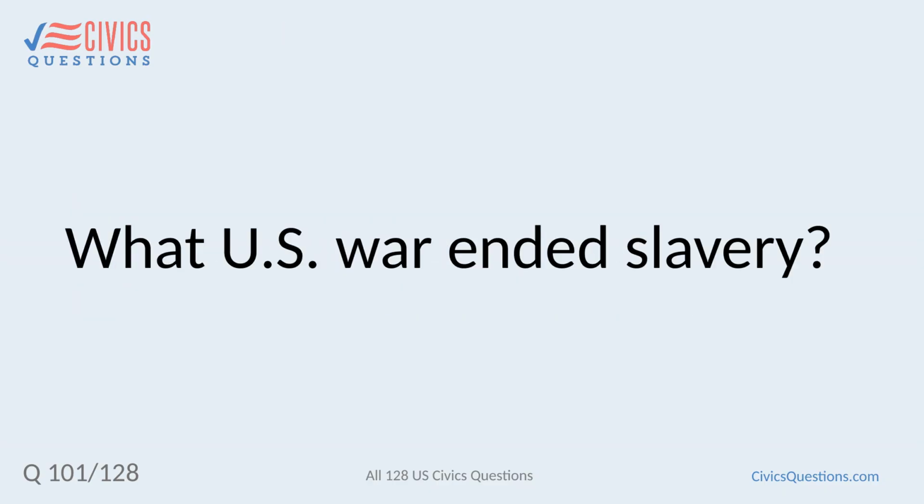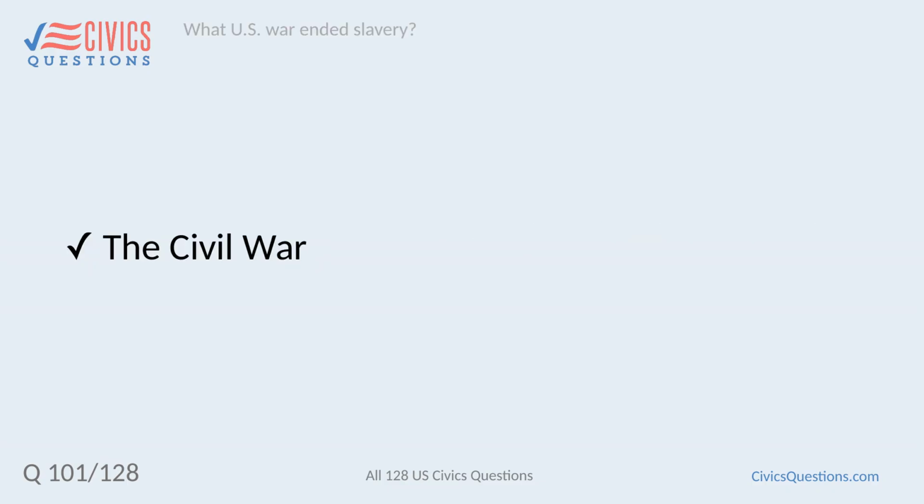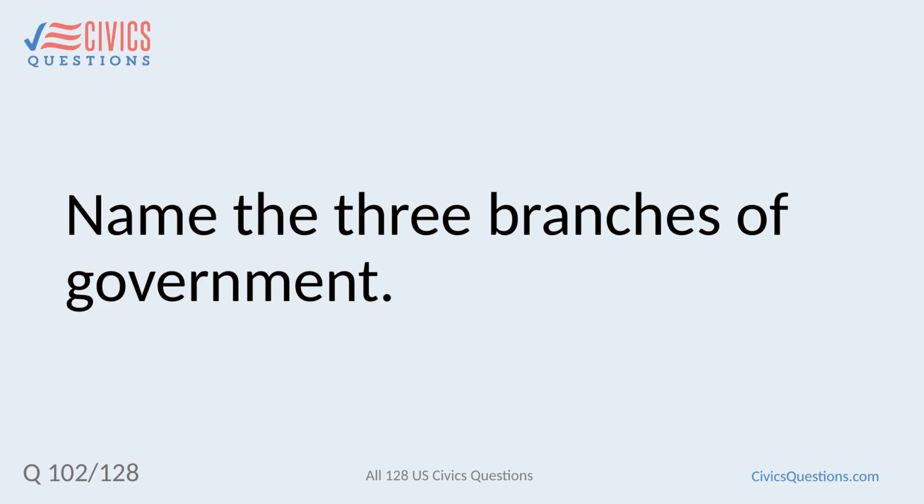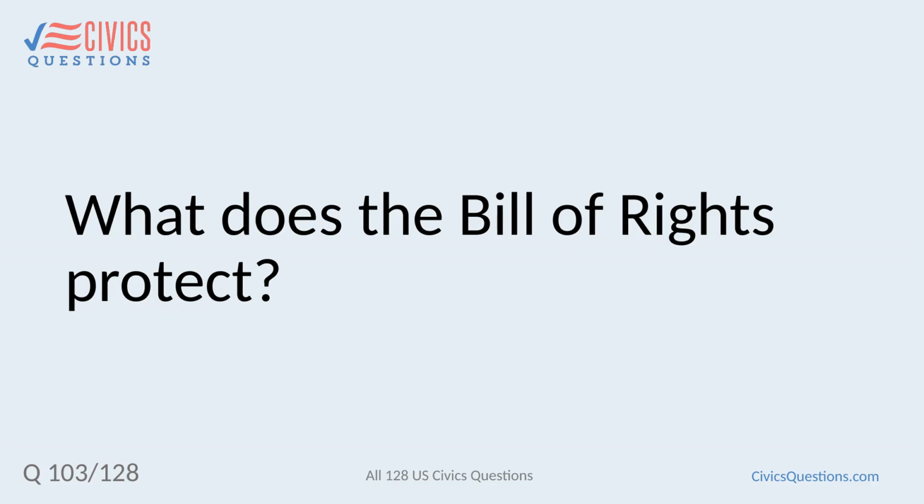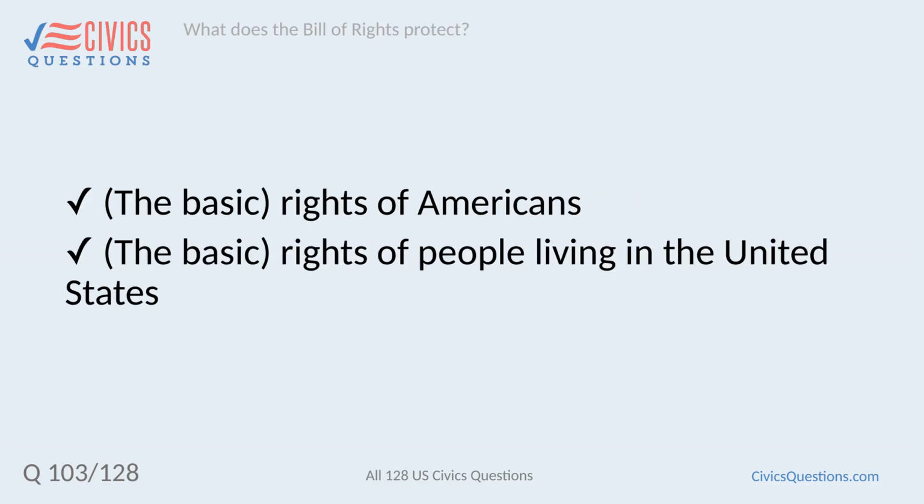What U.S. war ended slavery? The Civil War. Name the 3 branches of government. Legislative, executive, and judicial. Congress, President, and the courts. What does the Bill of Rights protect? The basic rights of Americans. The basic rights of people living in the United States.